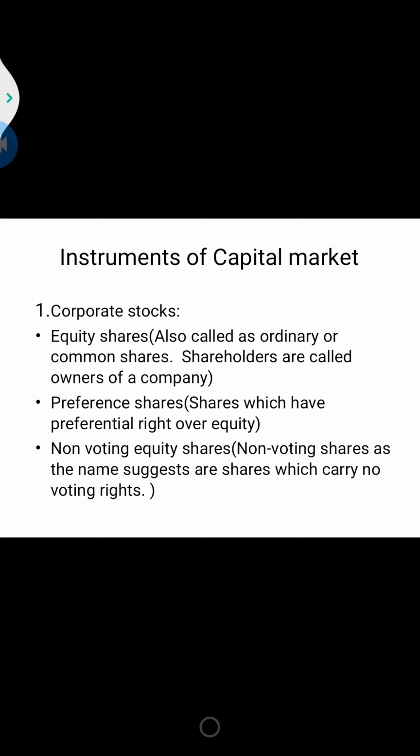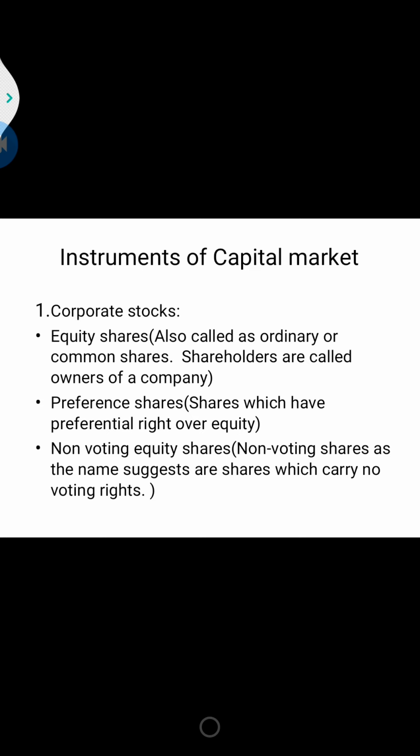So what is this preference share? The shares which have a preferential right over equity, we call them preference shares. So what right does it have over equity? As I said, at the time of payment of dividend, who is going to get first? The preference shareholders are going to get first. Okay, so preference shares are those which enjoy two preferential rights over equity shares.